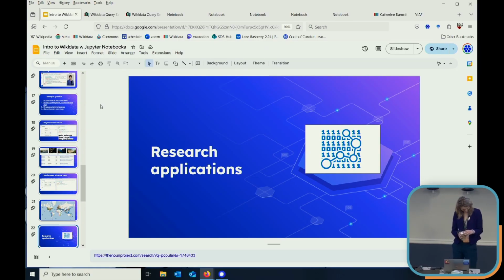Every year for 10 years, Wikipedians have gone to the OpenStreetMap State of the Map conferences, and people from OpenStreetMap are always at Wikipedia conferences. We try to collaborate. We've considered, should we make a Wikidata item for every single street in the world? And we just don't have a meaningful way to curate this kind of information.